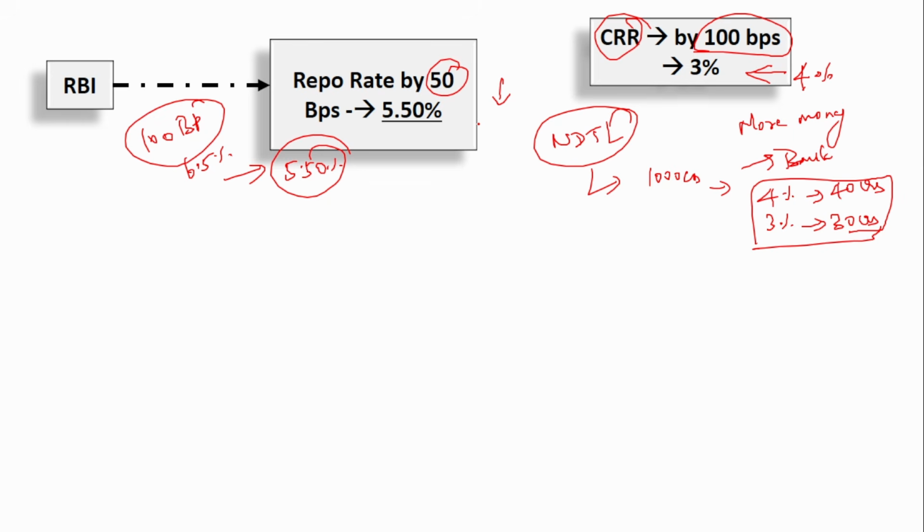You should always know why they have reduced it. After knowing why, you should also know how it will impact. That is very, very important.